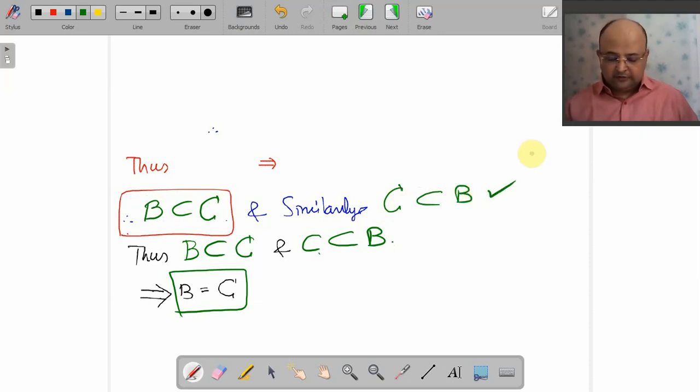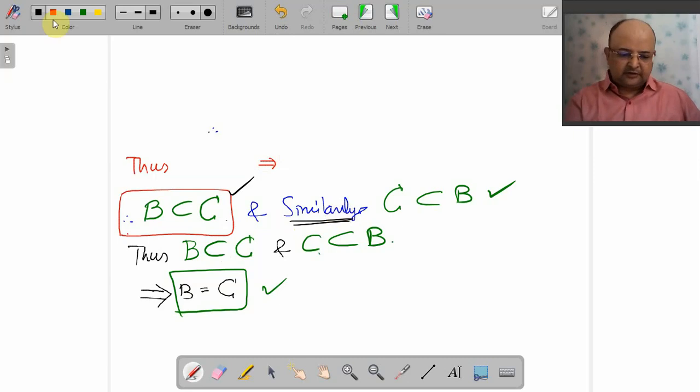What I need to prove once again, we need to prove that B is equal to C. So we have to prove that B is subset of C as well as C is subset of B. But do I go for both? No, I will go for only one. B is subset of C. And we will not prove C is subset of B. It is okay if we don't prove it, if we say that similarly C is subset of B.